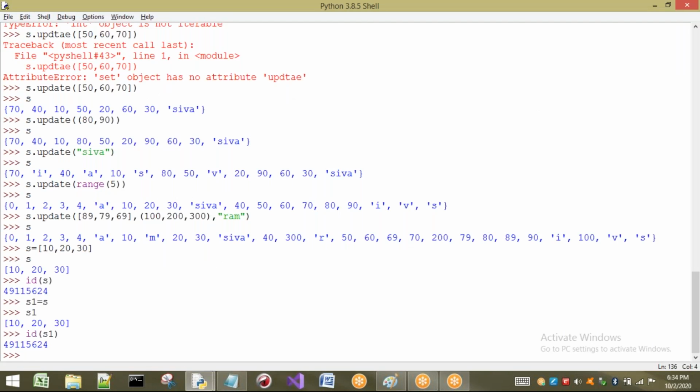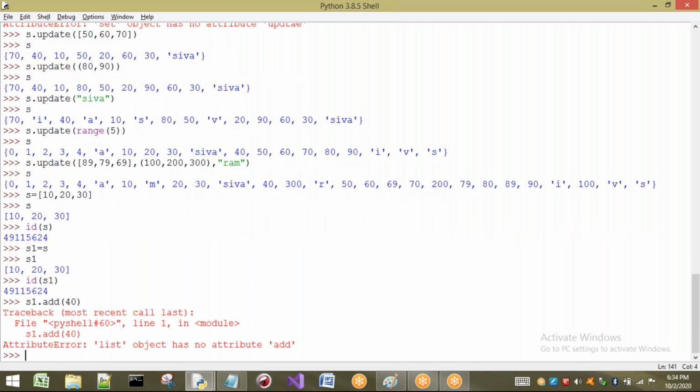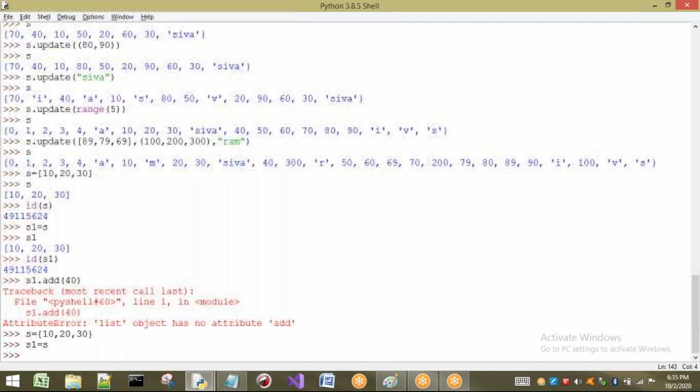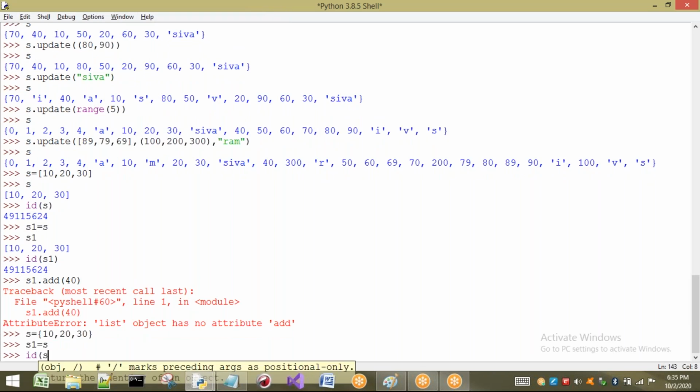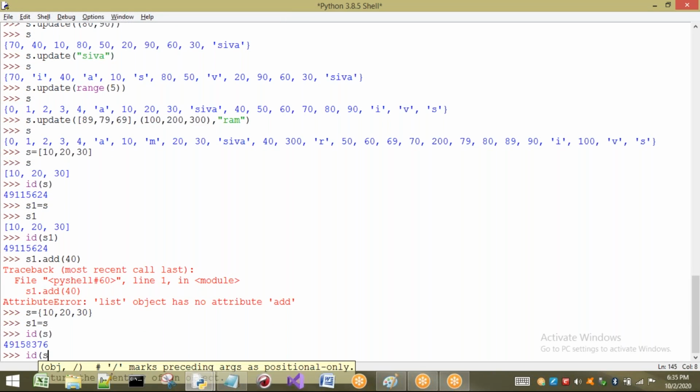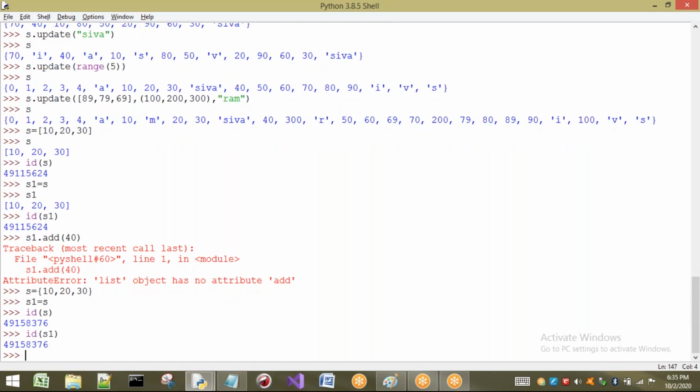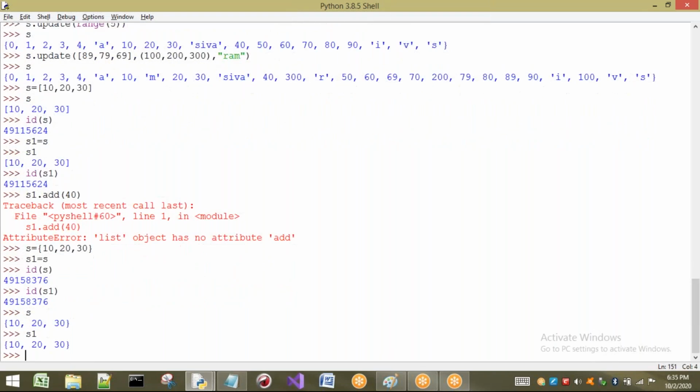Okay, but if I try to modify, if S1 wants to add some element, S1 dot add of 40. Sorry, here I think I have written list here. Anyway, just I will create it as a set. One minute. Okay, I am going to create the set here. Now what I am doing, S1 equal to S. And if I see ID of S and ID of S1, what happens? Both are same. And if I print S, if I print S1, both will be same.